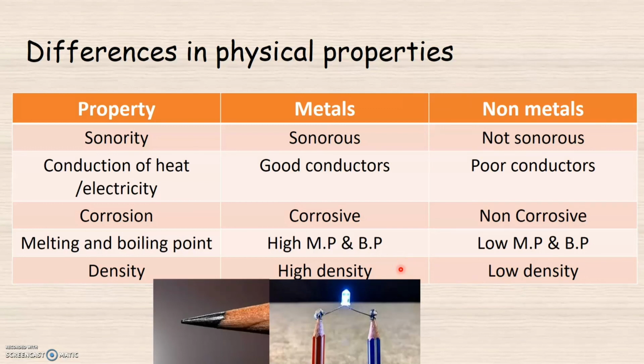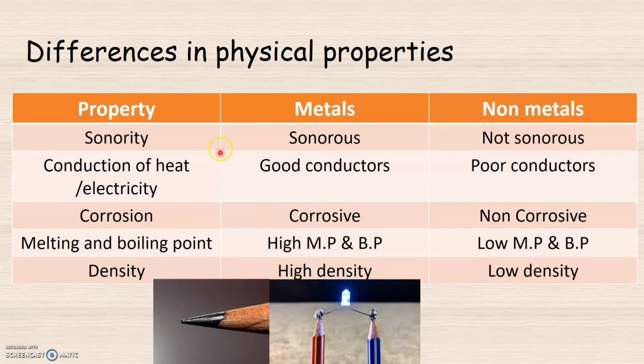So generally these metals have low density, unlike all other metals that have high density. In case of non-metals, the exception is that of carbon, that is carbon in the form of graphite. So that is an exceptional case where it has a very high density.